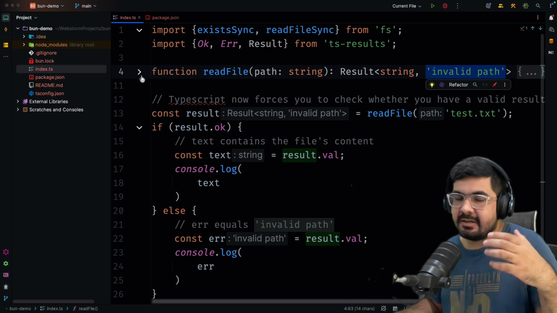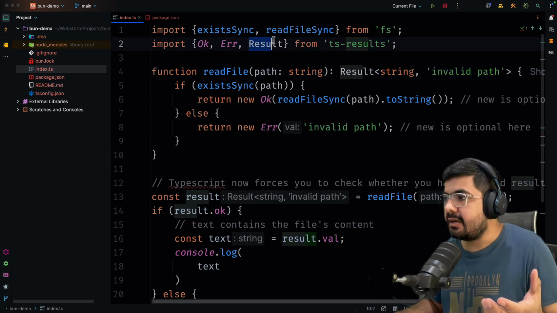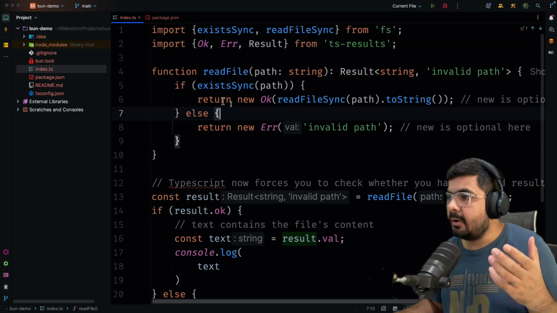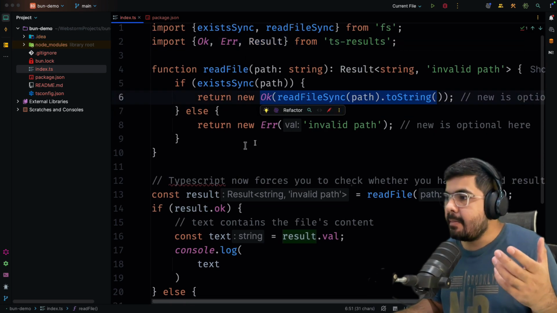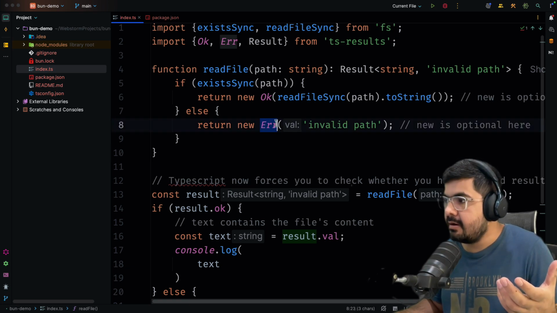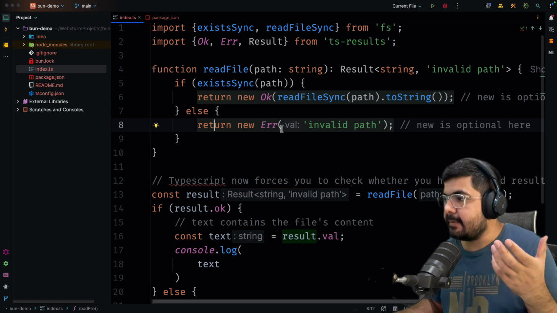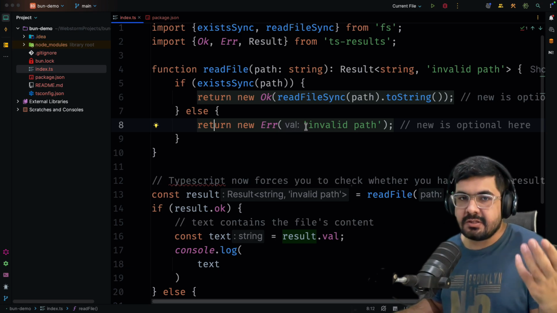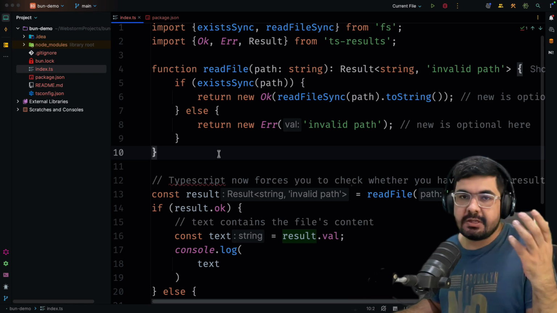And now there is a little change to the function body. The only thing I'm using over here is the result type from that library, in which if everything goes well, I'm just returning the content of the file. But if there is something going wrong, I'm just returning a custom error which is coming from the TypeScript results library, and I am returning that error as a hard-coded string of invalid path, right? And now this is where the magic will happen, right?